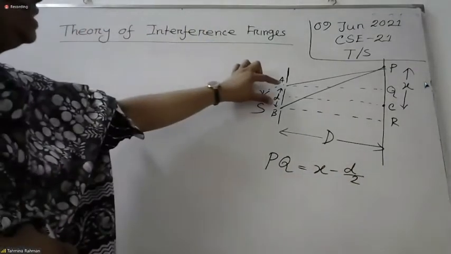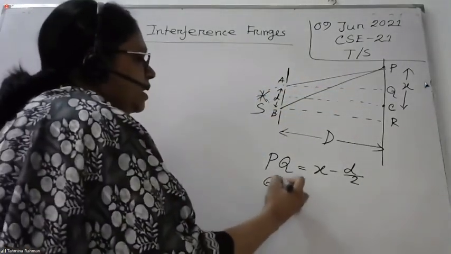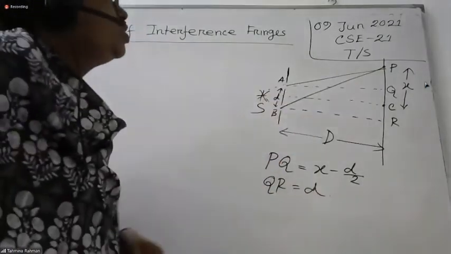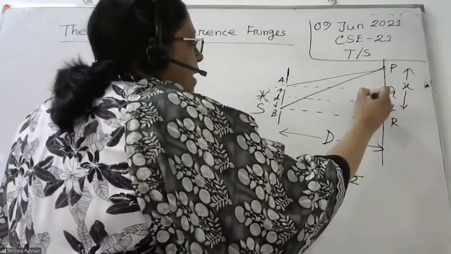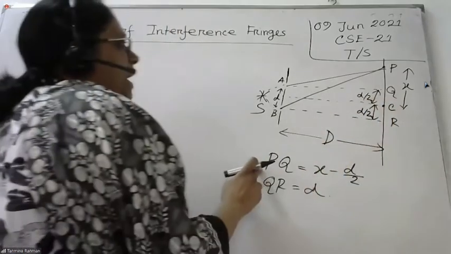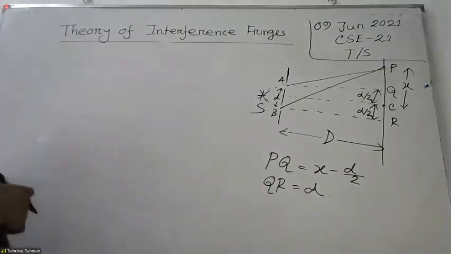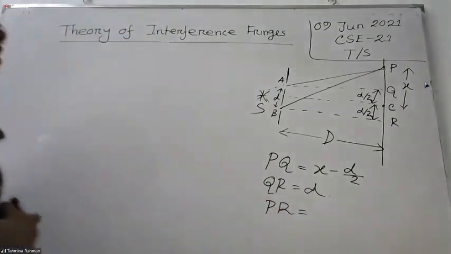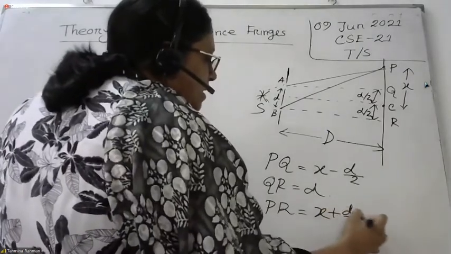See, QR is equal to d, the distance from A to B. So this portion is d by 2 and this portion is d by 2. So we can write PQ equal to x minus d by 2. Is that clear? Now tell me, what is PR? X plus d by 2. Good.